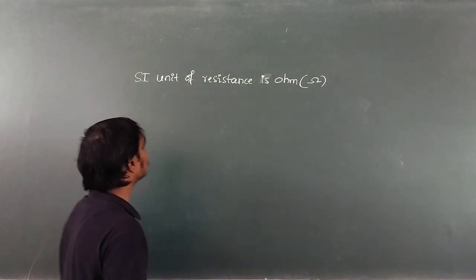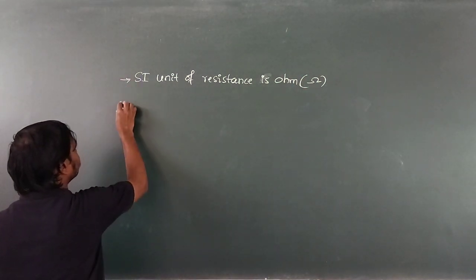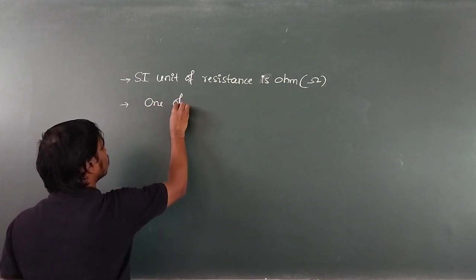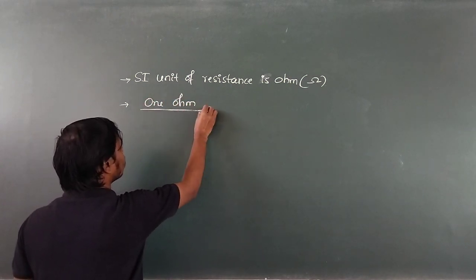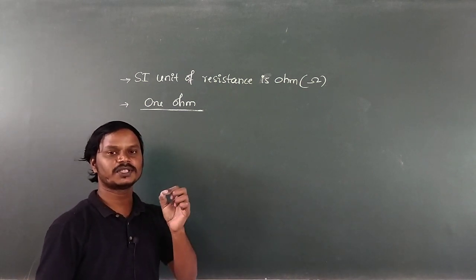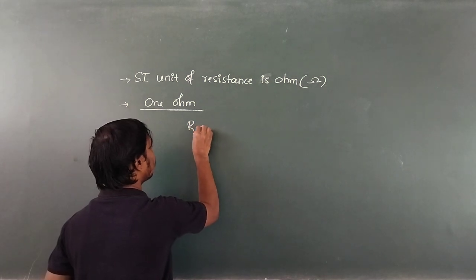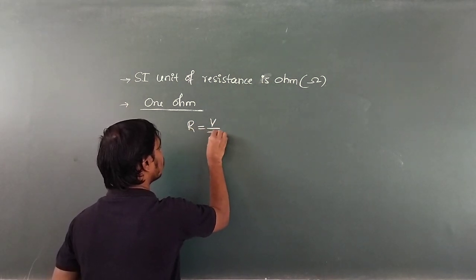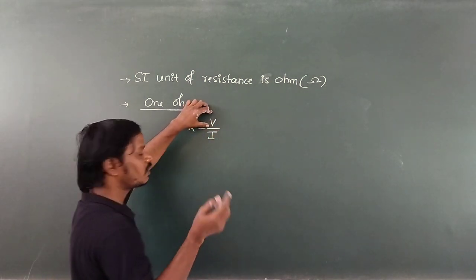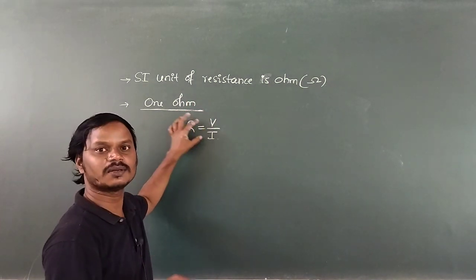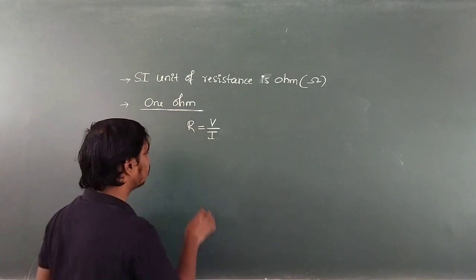Okay, so now let us define 1 ohm. See here, what is the expression for resistance? R is equal to V by I. If the potential difference applied across the conductor is 1 volt and 1 ampere current is flowing through it, then the resistance of the conductor is said to be 1 ohm.